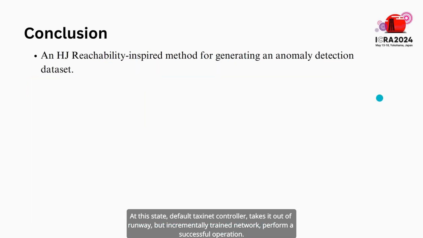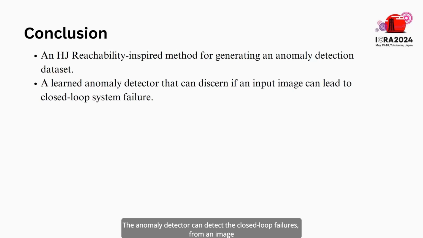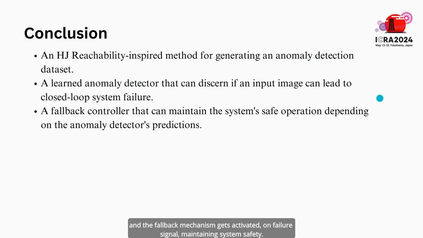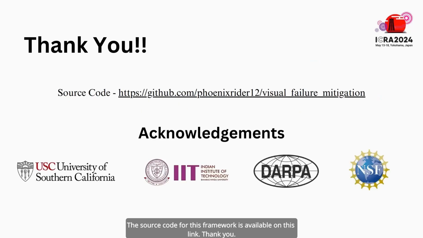a successful operation. In conclusion, I would like to recall that we have developed an automatic data generation pipeline using reachability. The anomaly detector can detect closed-loop failures from an image, and the fallback mechanism gets activated on failure signal, maintaining system safety. The source code of this framework is available on this link.